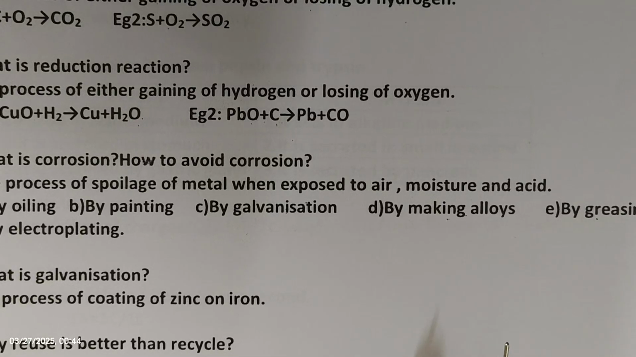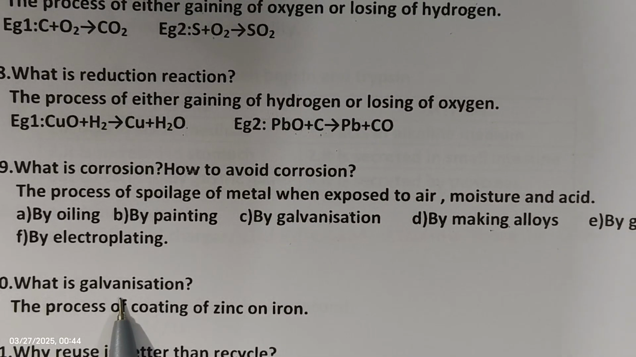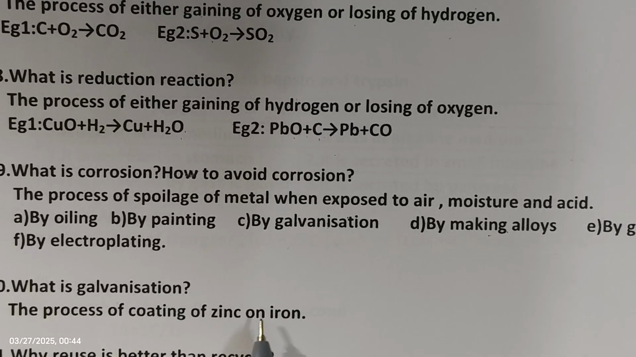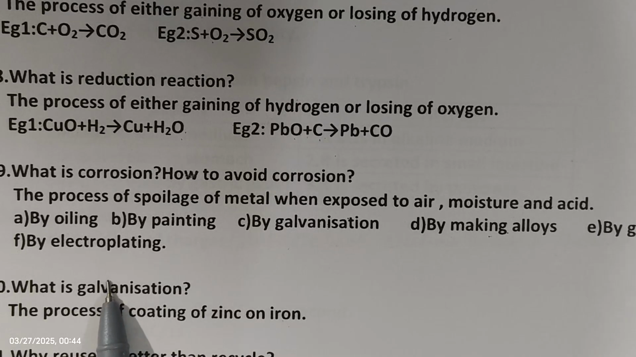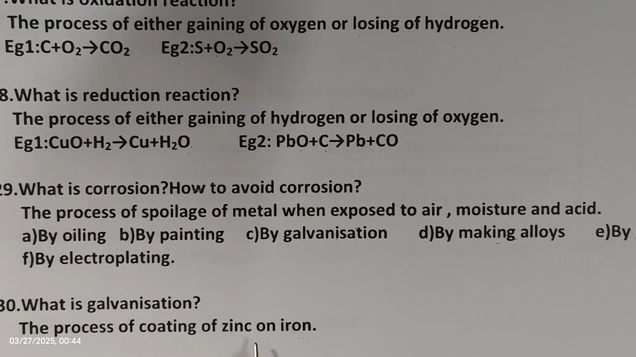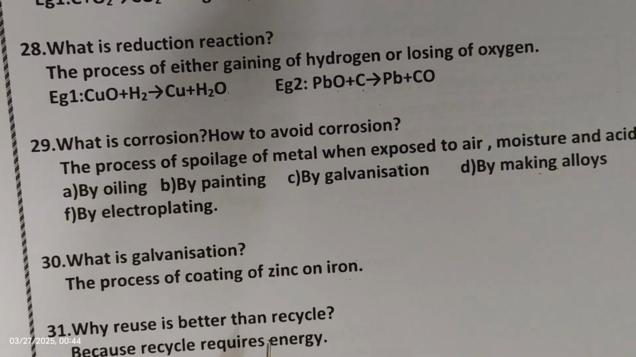Next question. What is galvanization? It is the process of coating zinc on iron. So coating zinc on iron is nothing but galvanization. For iron articles, the zinc coating is done. So this coating process of zinc on iron is nothing but galvanization. Okay. Next question.